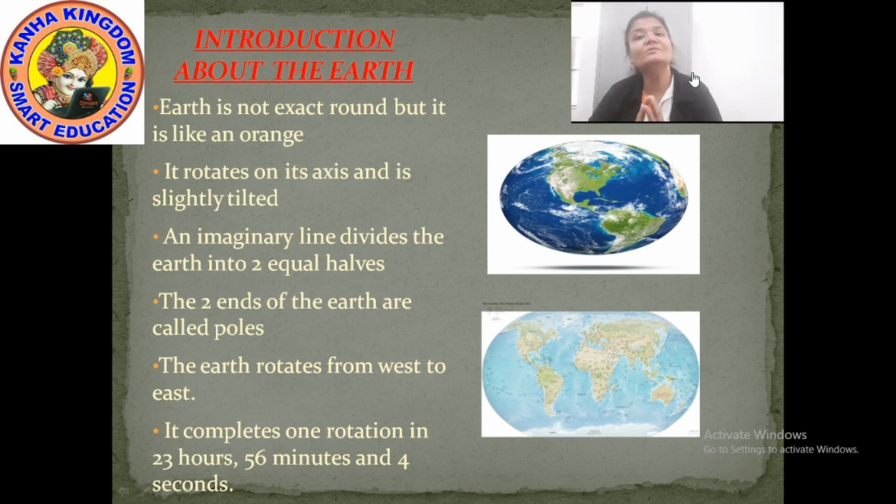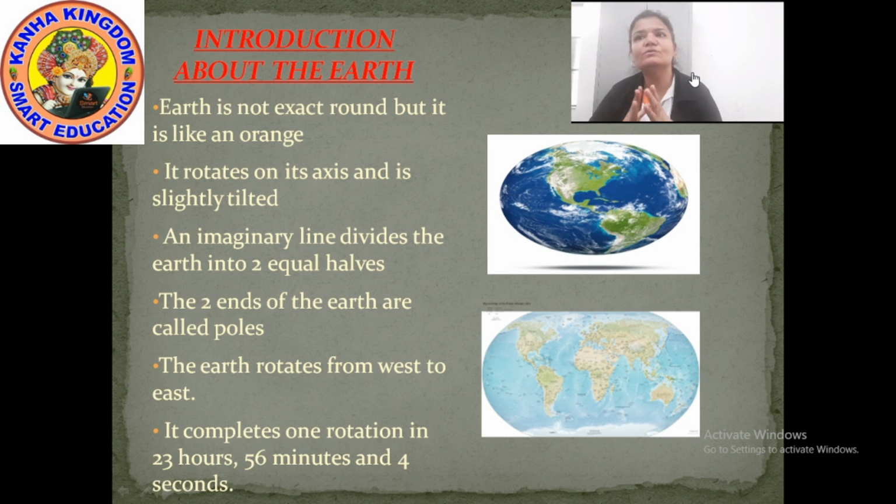Now before moving to the next section, that is the globe, let me tell you something about the earth first, because we all know that the globe is the model of the earth. Yes? Here I'll give you some introduction about the earth. First point, the earth is not exact round, but it is like an orange, and I have shown you in the picture that the earth is like an orange, bulged from the middle and flat from both points.